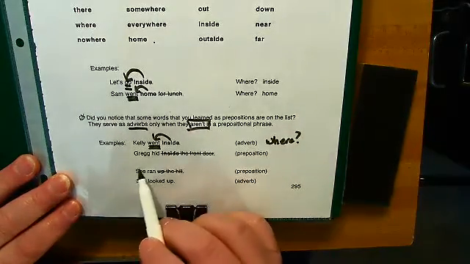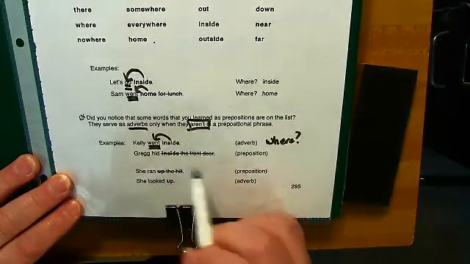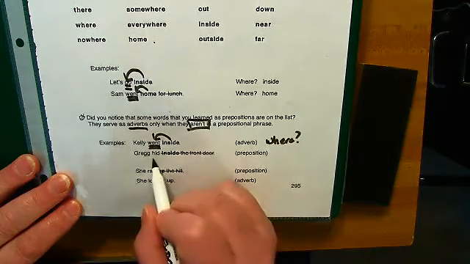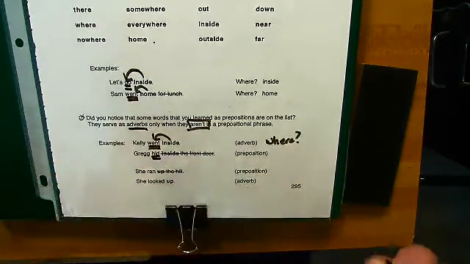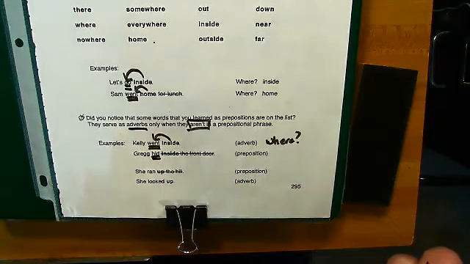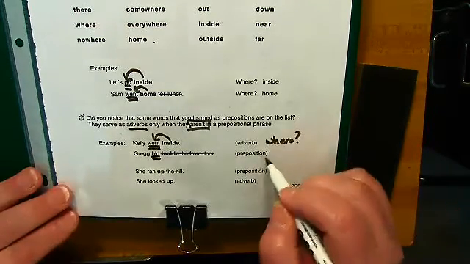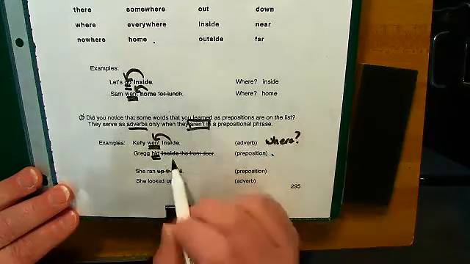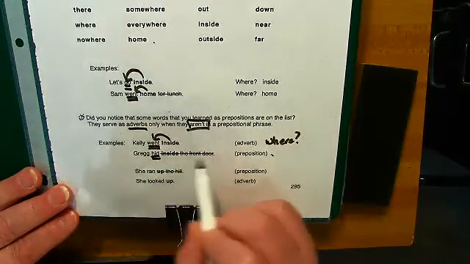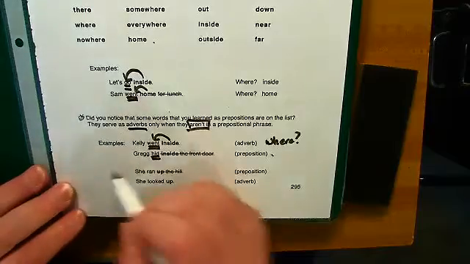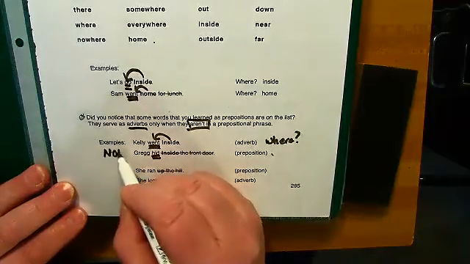Greg hid inside the front door. If I cross out inside the front door as my preposition, it leaves this as the verb. Do I have any adverbs here? No, when I'm asking myself where he hid, I don't have anything left over that's not crossed out. So this sentence does not have an adverb.